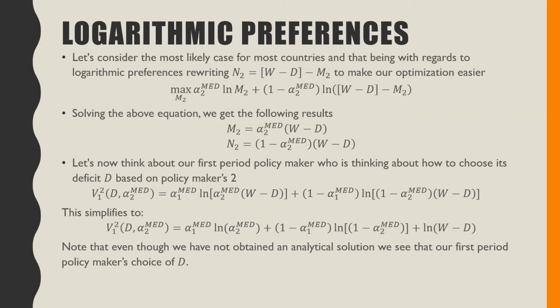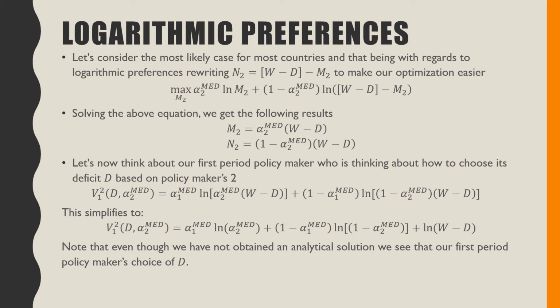So let's consider the case of logarithmic preferences. When thinking about this, we're going to write this optimization problem, noting N2, as previously implied, as W minus D, which is our wealth in period 2, minus M2, to make our optimization just a bit easier. Solving this equation, we get the following results.